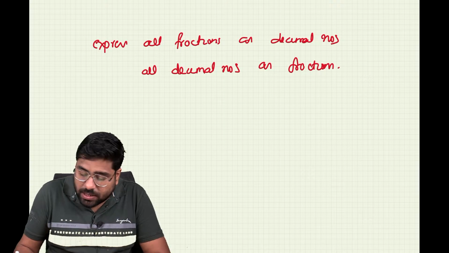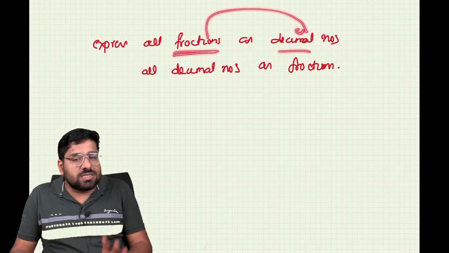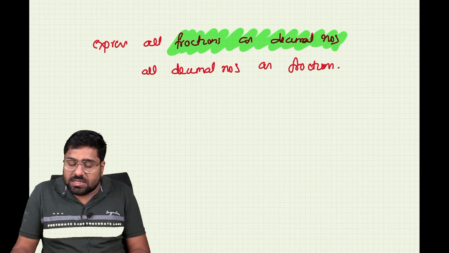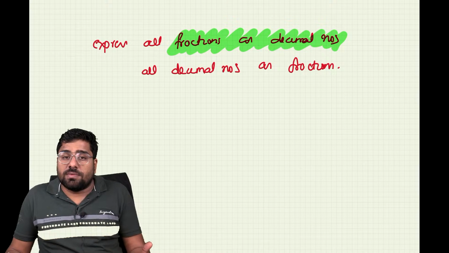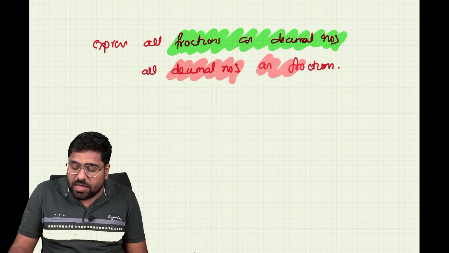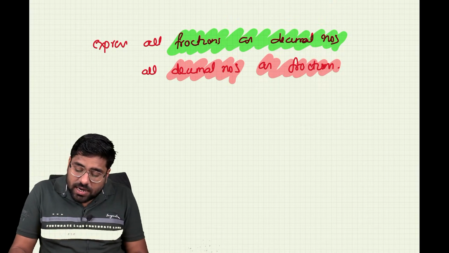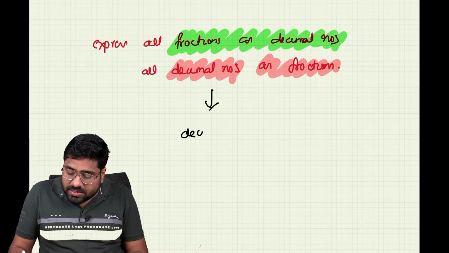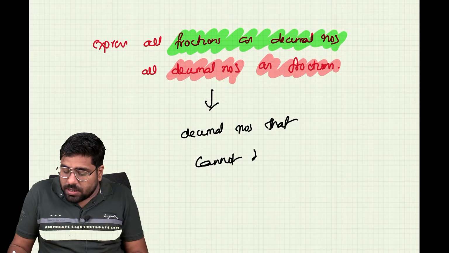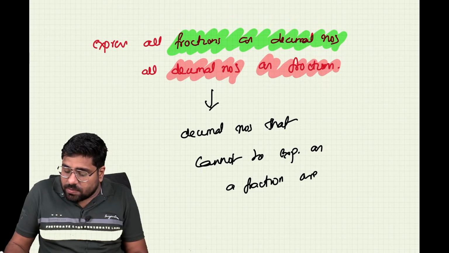Check this properly. When we check this, all fractions can be expressed as decimal numbers. That is true. Whatever fraction we are given, we can convert it into a decimal number. But we cannot convert all decimal numbers into fractions. The decimal numbers that cannot be expressed as fractions are called irrational numbers.